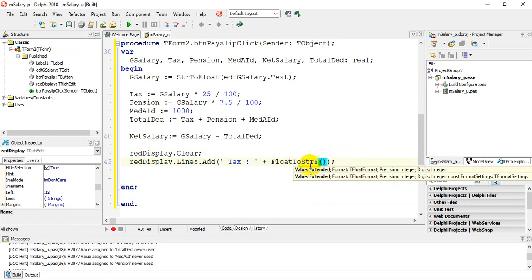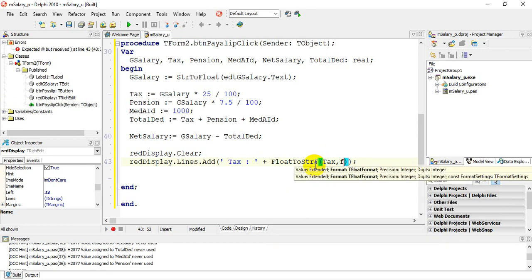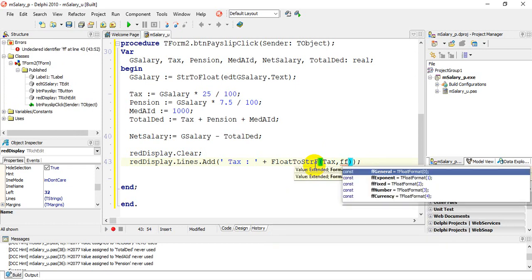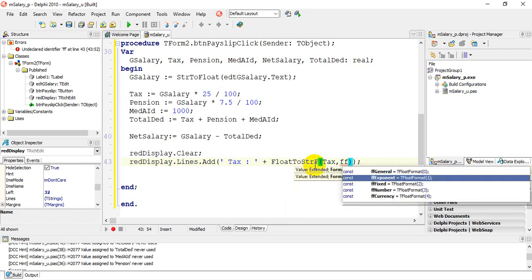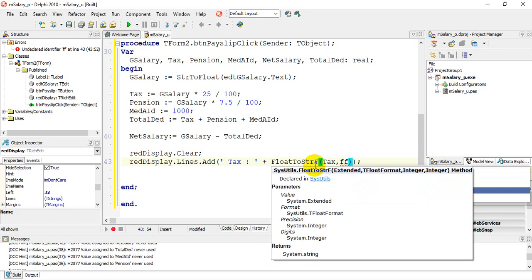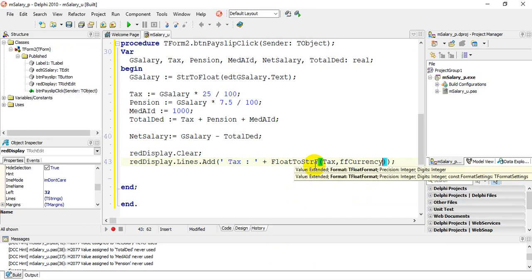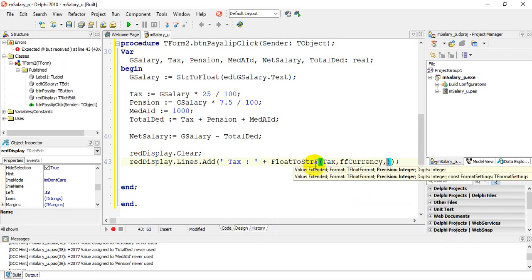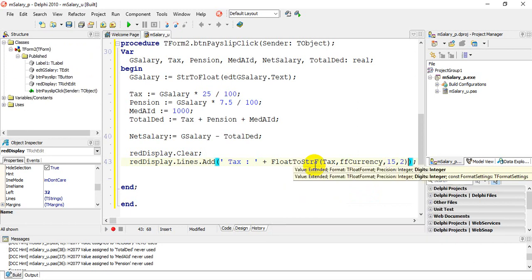So we're going to use FloatToStrF, and we're going to put our variable called tax, comma, ff, Control space, and we have different options, and the one I want you to focus on for now is ffCurrency. And after currency, we're going to have a field width, how long our string is going to be, 15, and comma 2 for 2 decimal places.